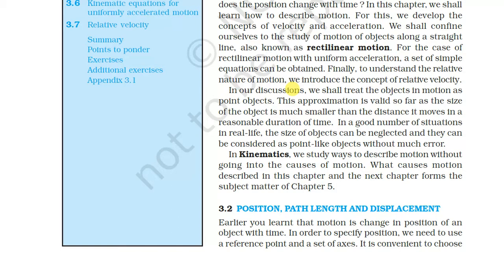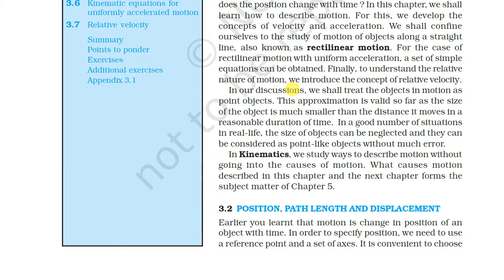So in kinematics we study motion, meaning the position will be changed. Acceleration is one type of motion, velocity is one type of motion, displacement is one type of motion. These things will be used for motion. Motion involves variable things, and in mathematics we are discussing integration and derivation. That's why we are calling it kinematics.